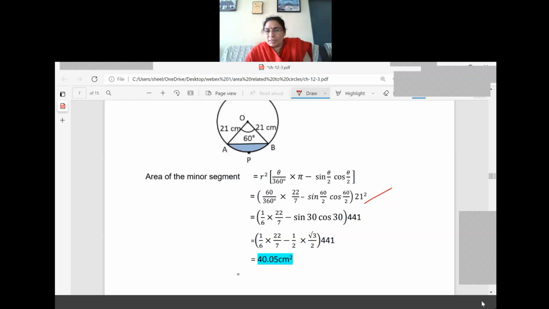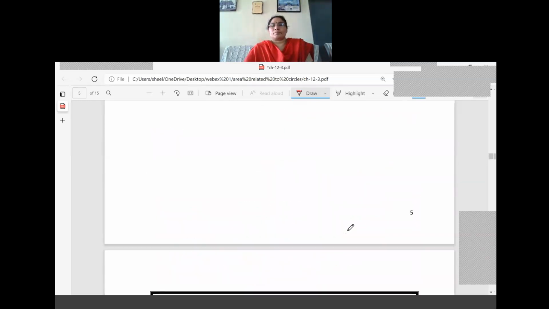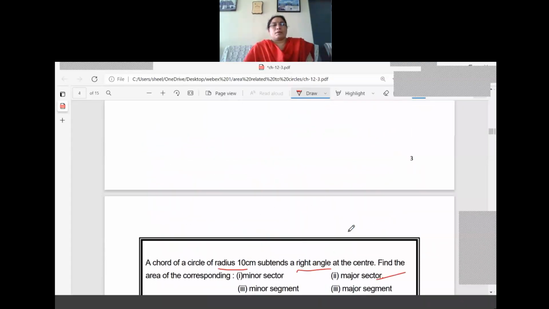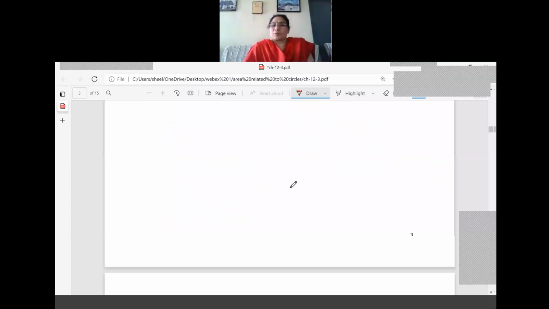Now we have to go to simplification. So this part is clear to you. What is sine 60 by 2? It is equal to sine 30. What is cos 60 by 2? It is equal to cos 30. Now let us see from the table what is our sine 30 and cos 30. See the table all of you. What is sine 30? 1 by 2. What is cos 30? Root 3 by 2. Sine 30, it is 1 by 2. Cos 30, it is root 3 by 2. So we are substituting here now.